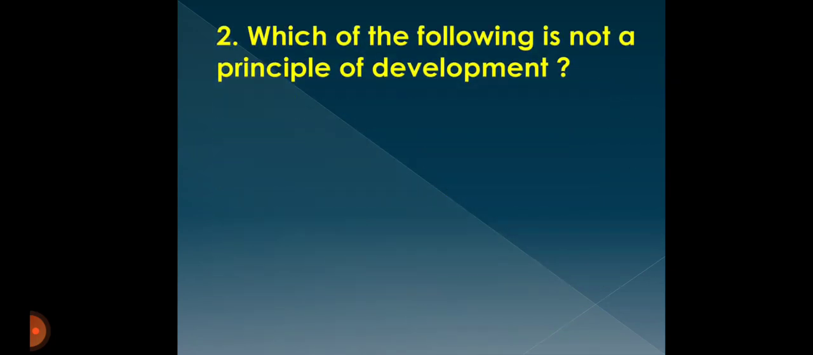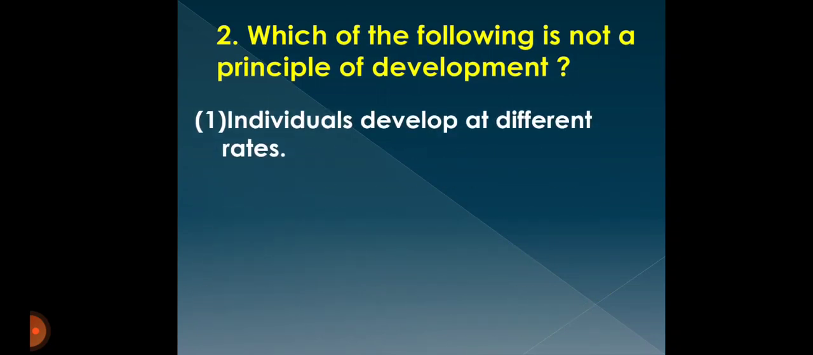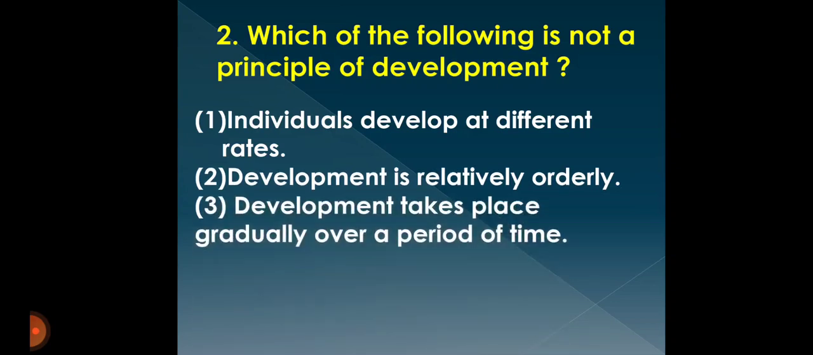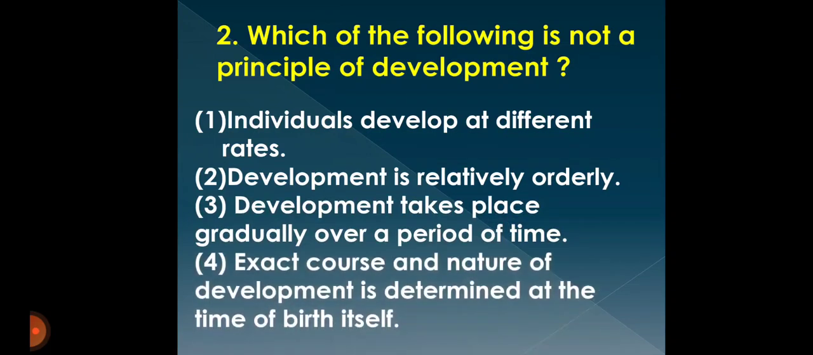Next question we have, which of the following is not a principle of development? Let us see the options. First one, individuals develop at different rates. Second option, development is relatively orderly. Third one, development takes place gradually over a period of time. Fourth one, exact course and nature of development is determined at the time of birth.